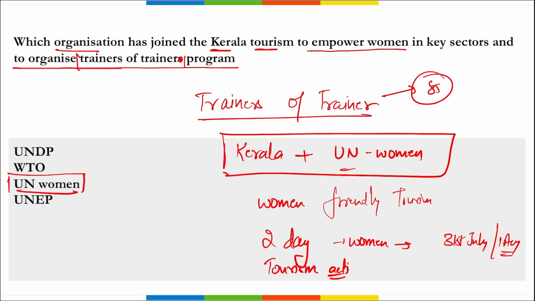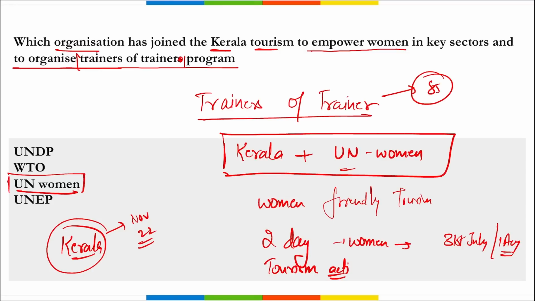The program has turned out to be a way of providing experience sharing sessions with entrepreneurs as well as addressing various professionals on how to successfully carry out every aspect of tourism activities. If we talk about the women friendly tourism project, it was launched by Kerala, the Kerala women friendly tourism project, in November 2022. The main aim is to allow women travelers to safely travel around the state, also promoting tourism with a focus on women empowerment.